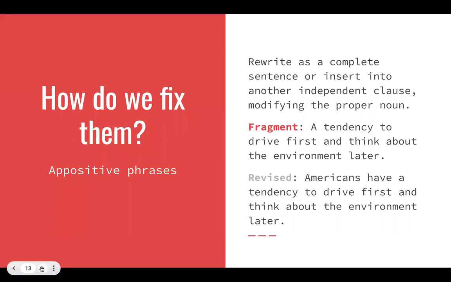If you have an appositive phrase, you can also fix it by rewriting as a complete sentence or inserting it into another independent clause, modifying the proper noun. So if our fragment is "a tendency to drive first and think late about the environment later," our complete sentence can be, "Americans have a tendency to drive first and think about the environment later."